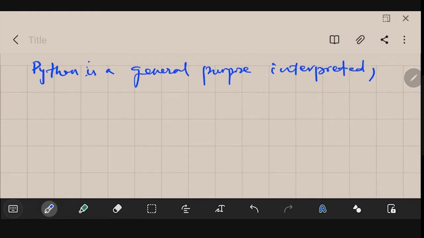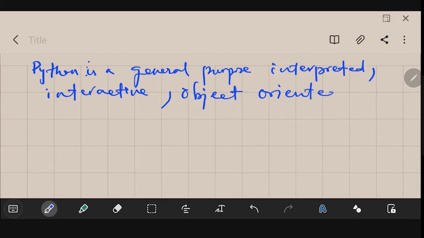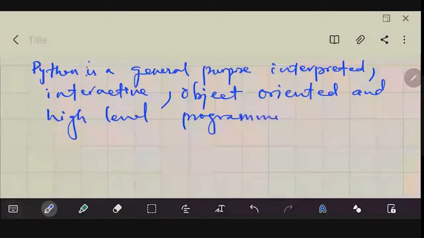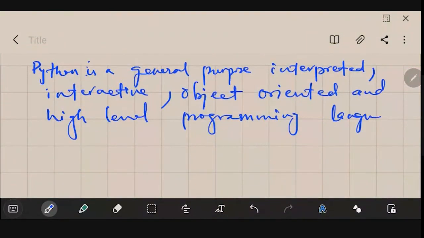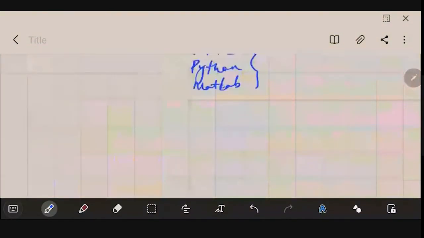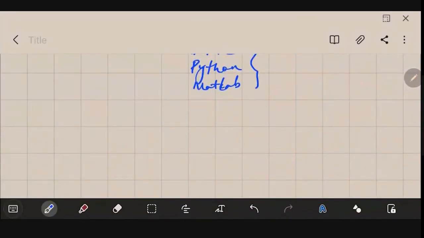Interpreted, interactive, object oriented, and high level programming language. Python source code is actually available under the GNU license or the GPL, where you could modify the code and use it according to your requirement. There are absolutely no restrictions on the use if you are using a GPL license.